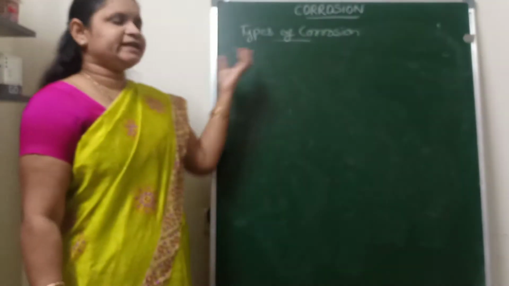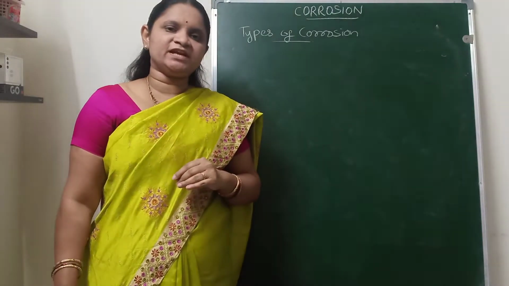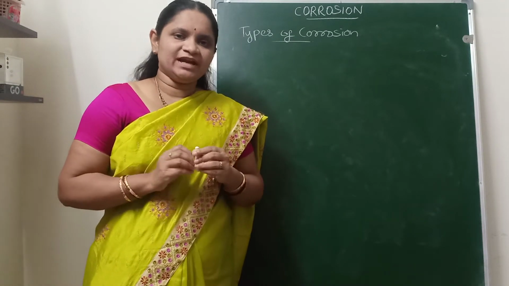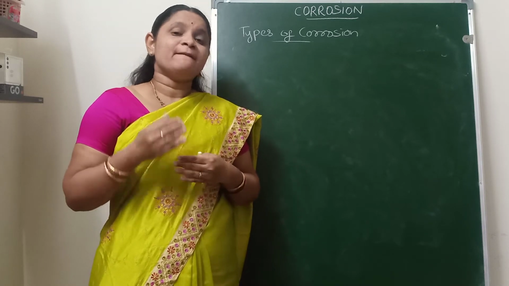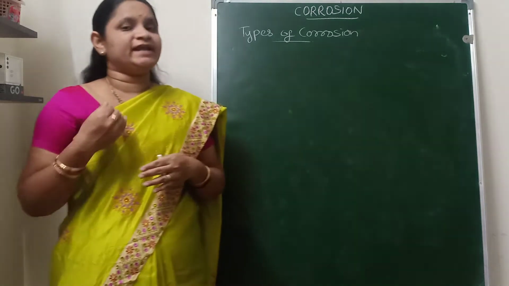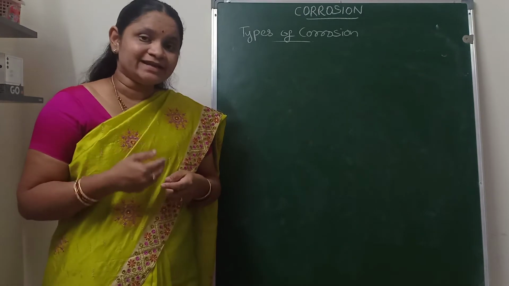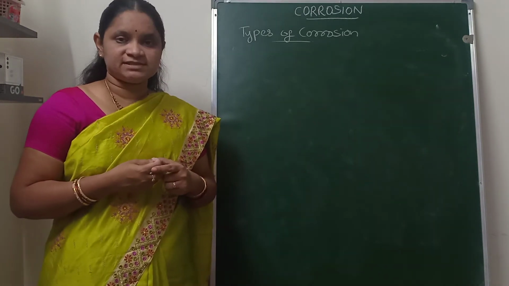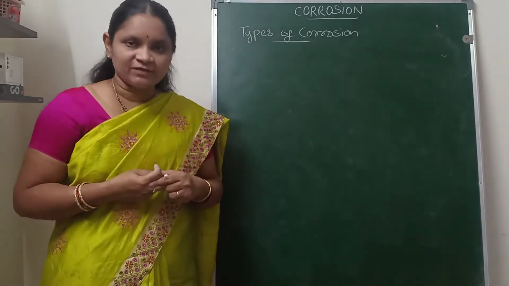So the corrosion will take place either by the chemical attack or by the electrochemical attack. So how will chemical attack take place? Corrosion may take place by the direct attack of the atmospheric gases like oxygen, carbon dioxide, sulfur dioxide.